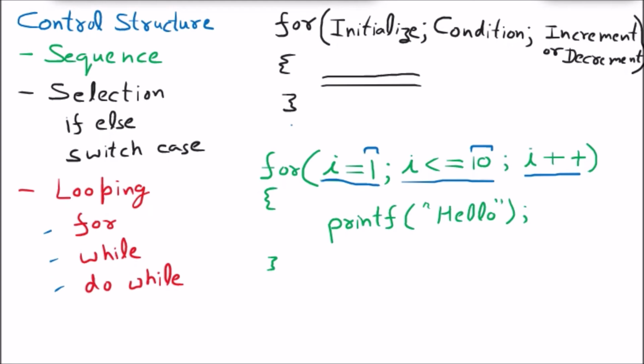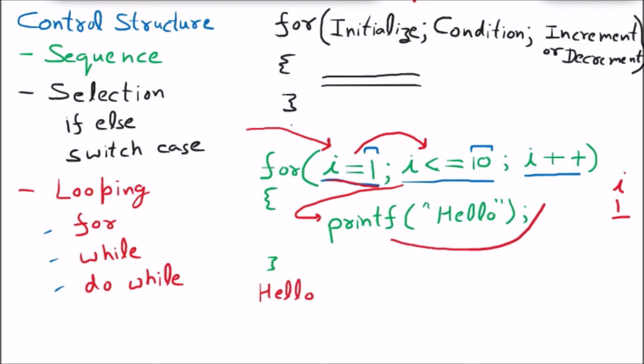Now I am going to explain this program. First of all, the program will come here. There is i. The value of i is 1. So the value of i will be 1 now. The program will come to the next part, i less than equal to 10. Is 1 less than equal to 10? True. So it will come down and print hello. So hello will be printed. After that, it will go to i plus plus. So the next value of i will be 2.